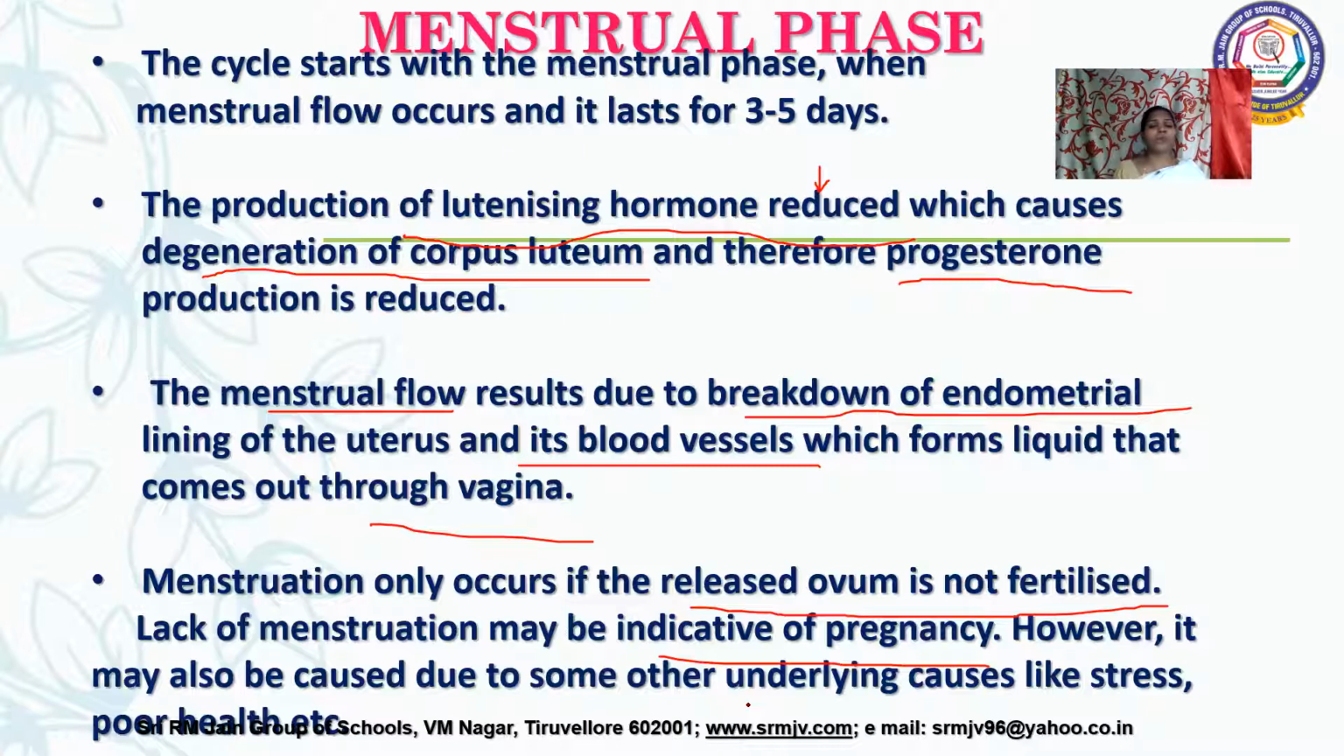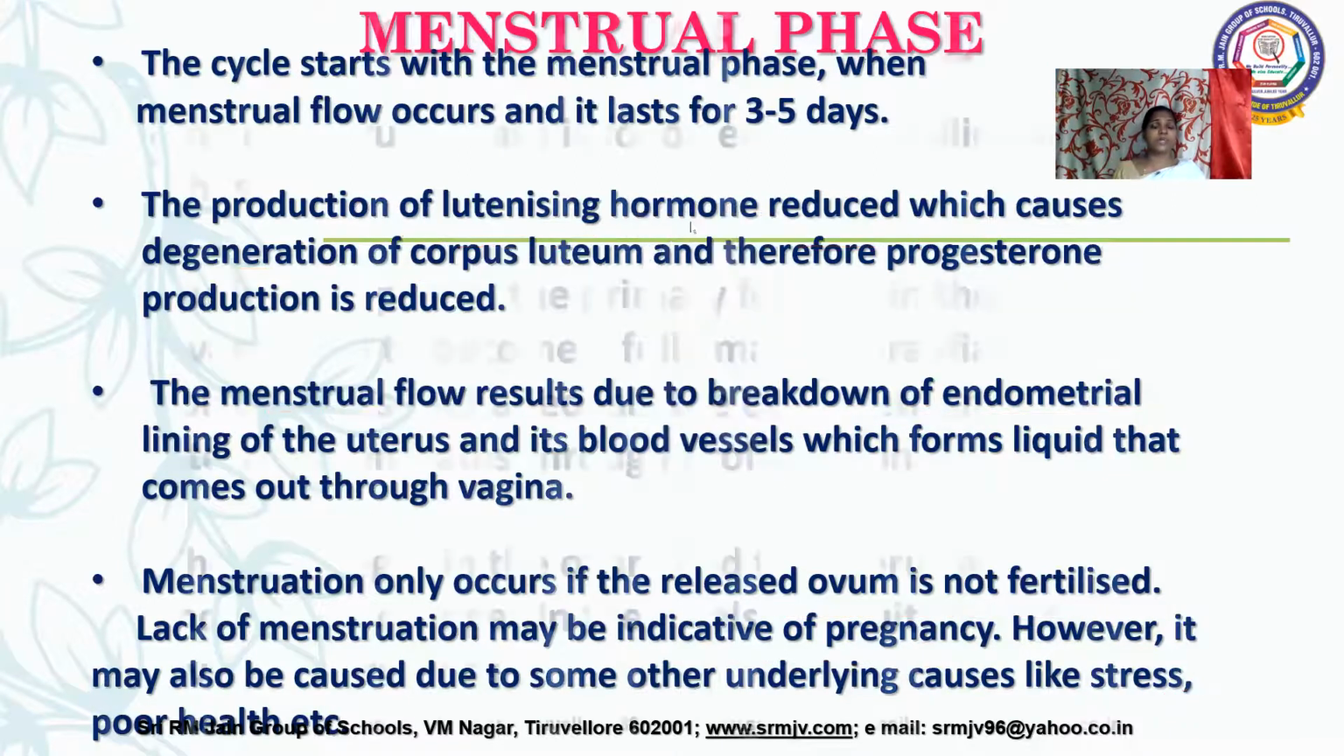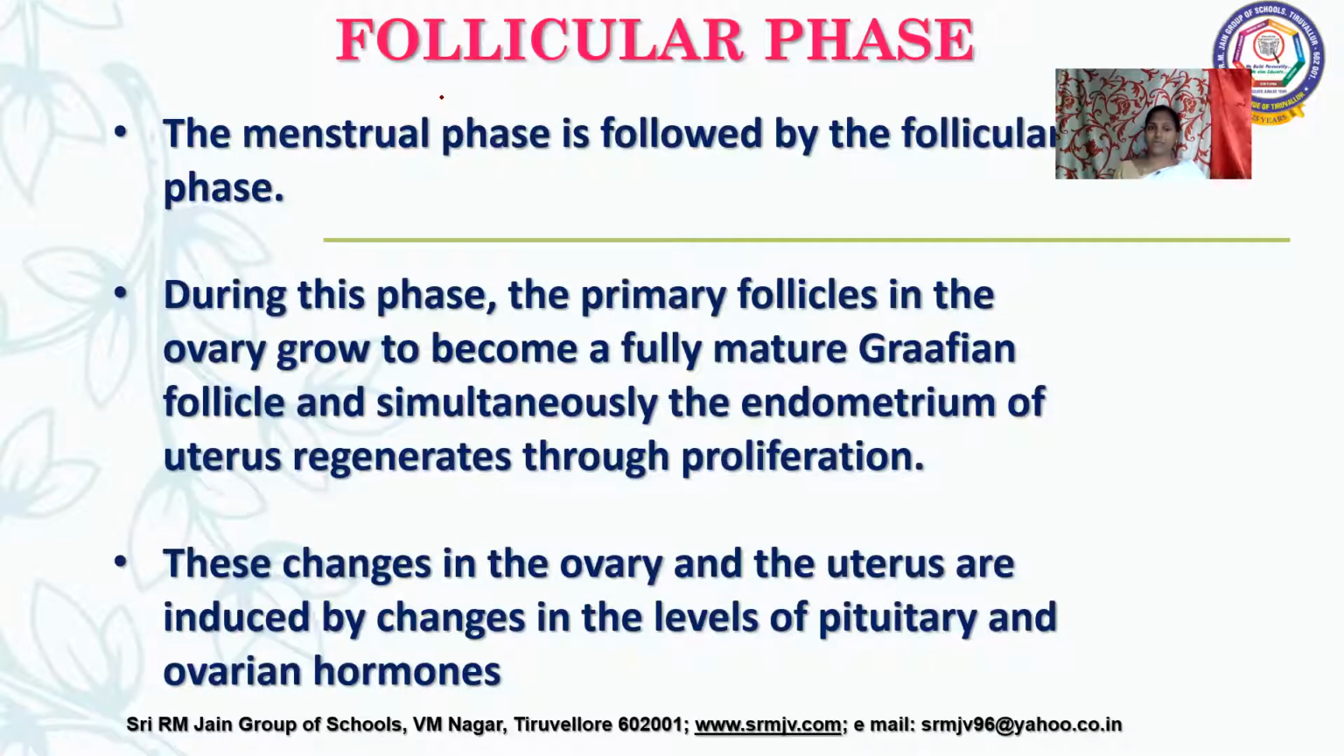Sometimes underlying causes like stress or health problems are also responsible for the absence of the menstrual phase. So this is about the menstrual flow. In that 28 days of cycle, we will call it the menstrual phase. Then the next phase of this cycle, we will call our proliferative phase, which is otherwise called the follicular phase.